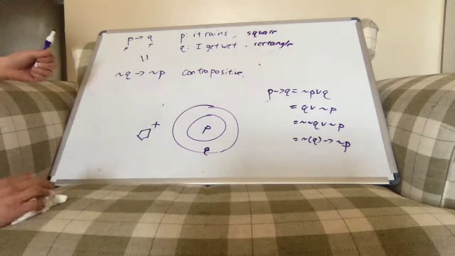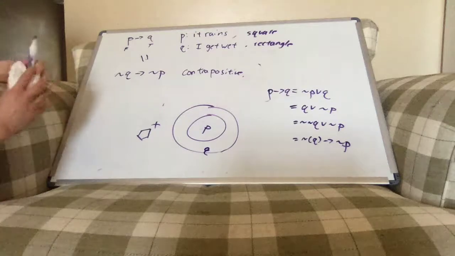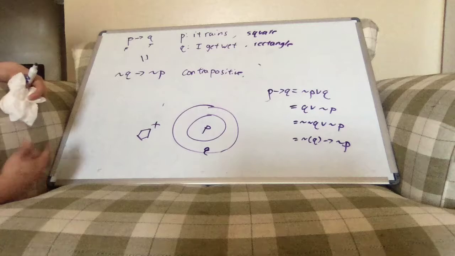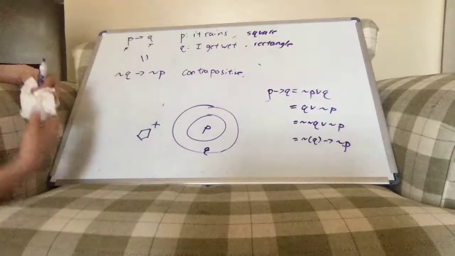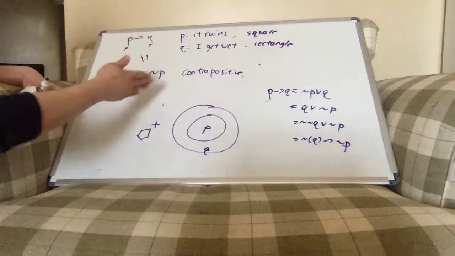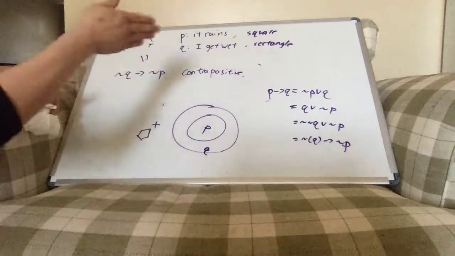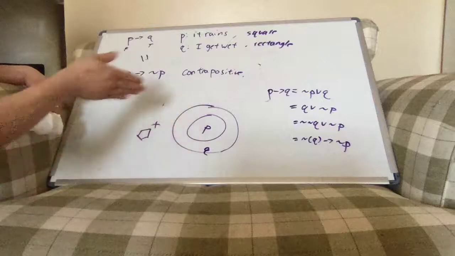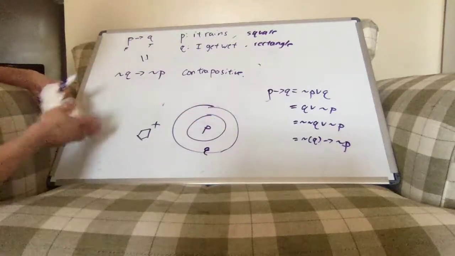All right. Then, sometimes when people make this implication, like if A happens, then B happens, they want it to also mean when B happens, then A happens. They want it to go both ways.